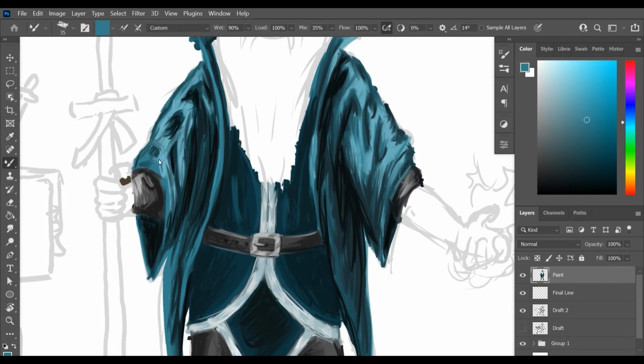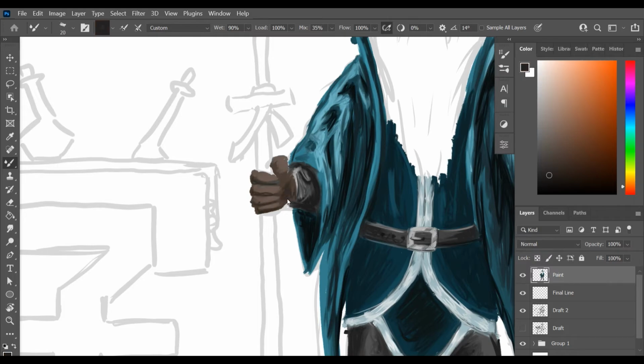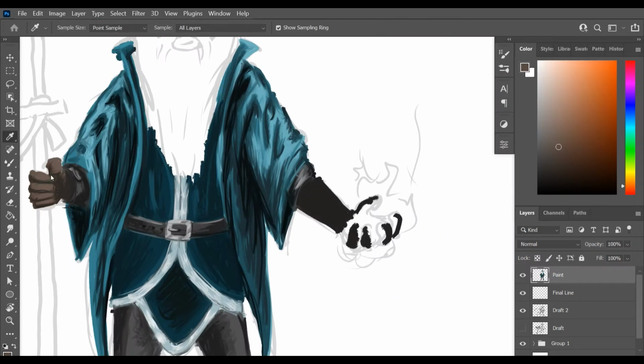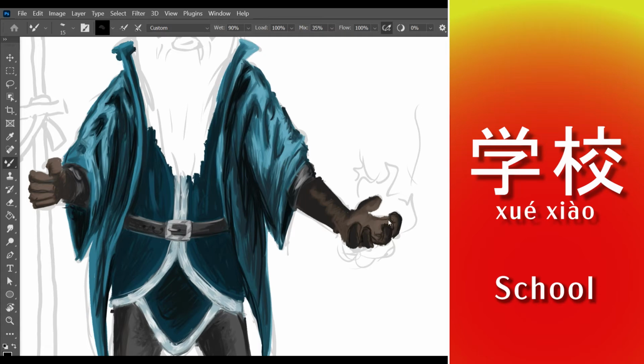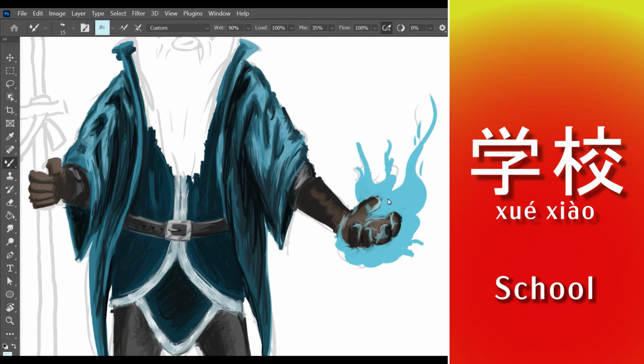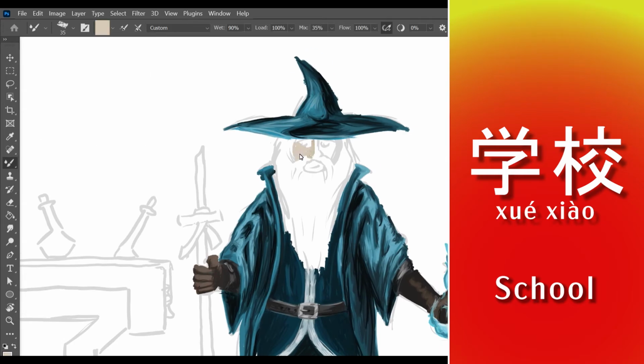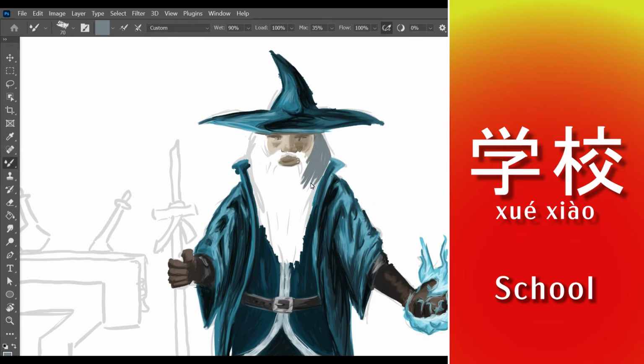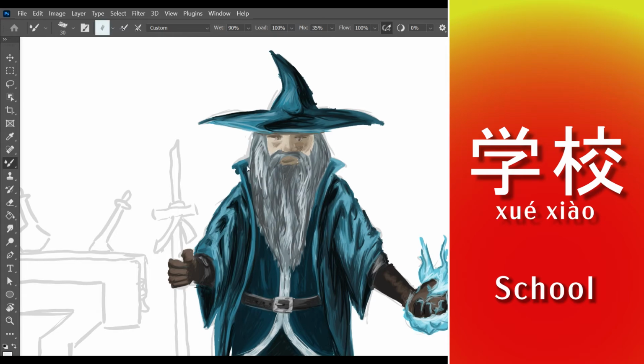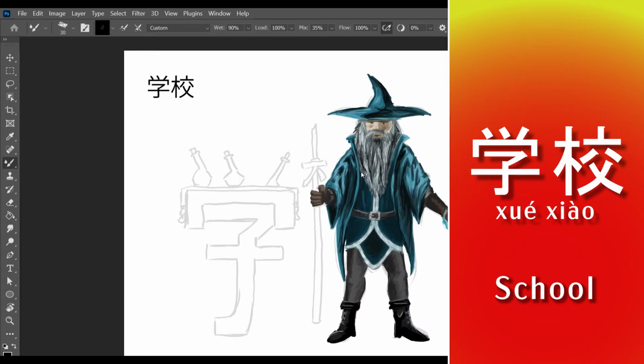So I tried to copy the pose and everything in this composition, making it as close as possible to the original Chinese character. So I put his arm out there like that with the fire, because it kind of resembles those little two tick marks from that Chinese character, and how it has these little swishes. I tried to make his clothing, his tunic, have a similar shape. And then the hat was pretty much already there. That looks like a hat on the character. So the staff as well, I copied that shape pretty much right over.